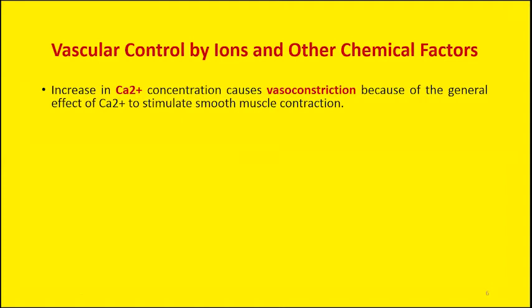So when these calcium ions enter from the extracellular fluid into the blood vessels, they will stimulate the smooth muscle lining of the blood vessel wall and cause contraction of these smooth muscles. Contraction of these smooth muscles will lead to vasoconstriction. So these are the most important ions which cause vasoconstriction.